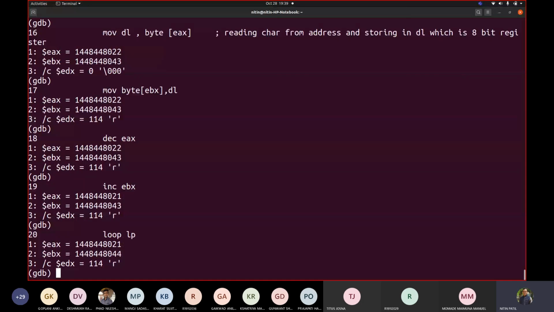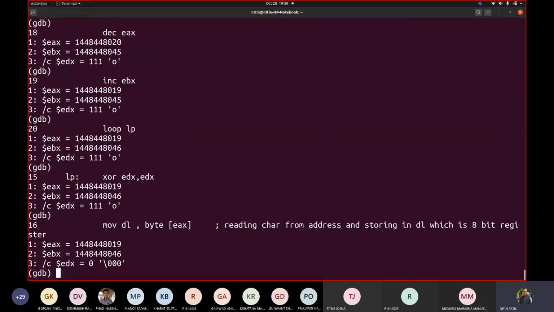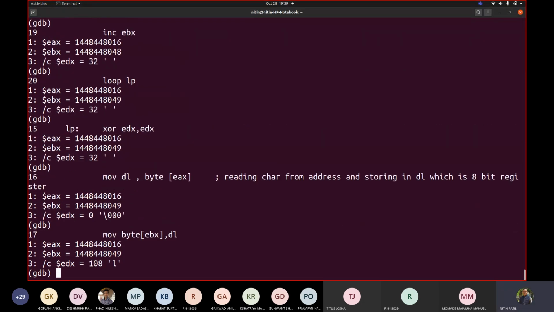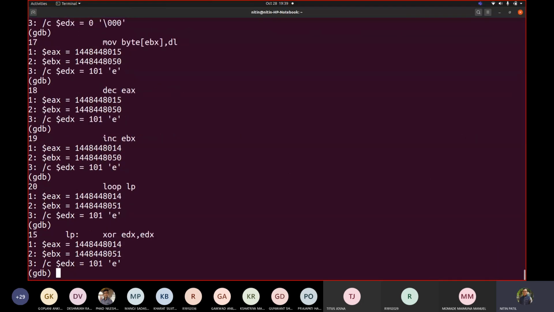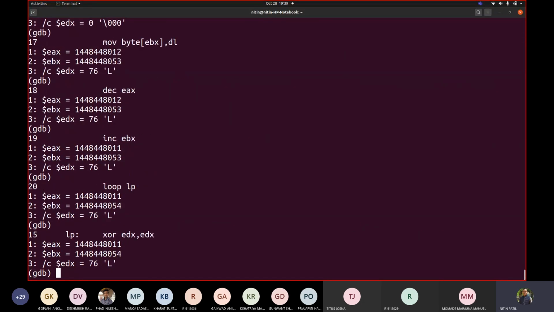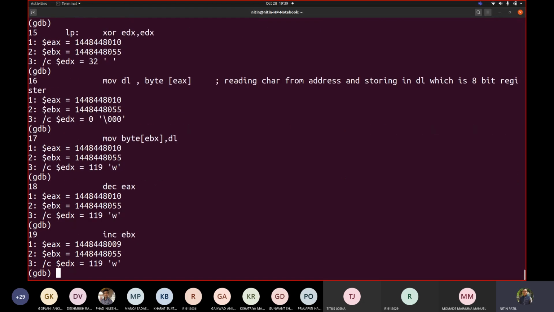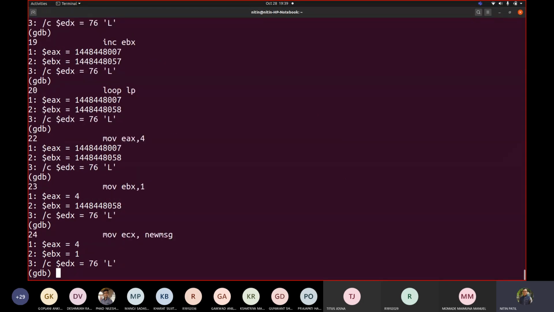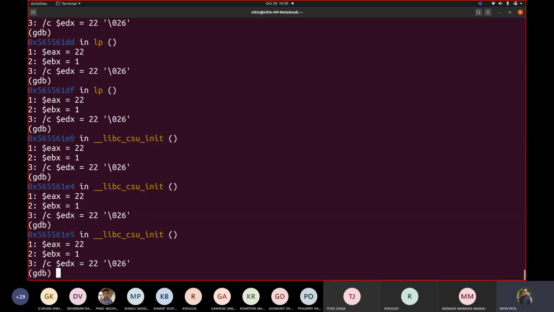You can see that it is getting decremented and it should come till 8. So programming started now. Low level, LEVEL, then E, then L, low level, L, done. It was LOW.